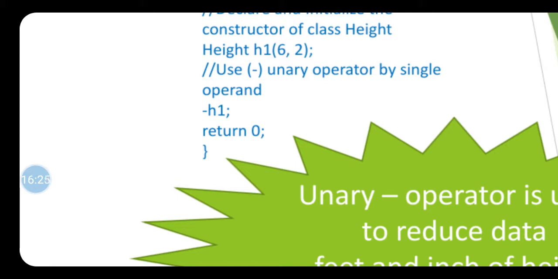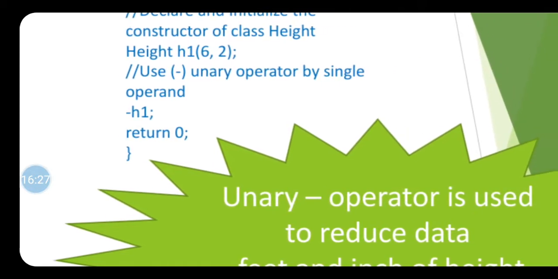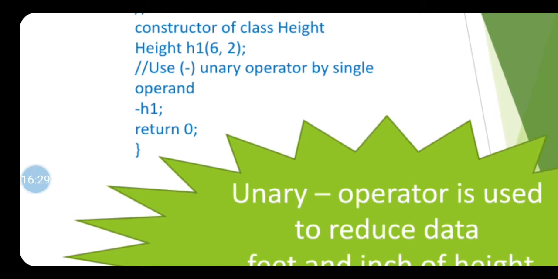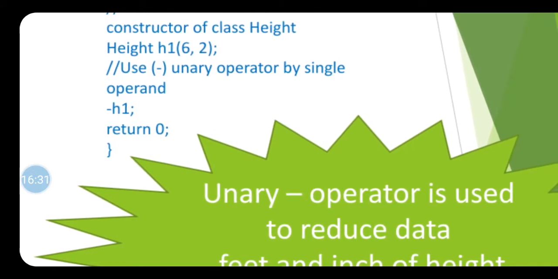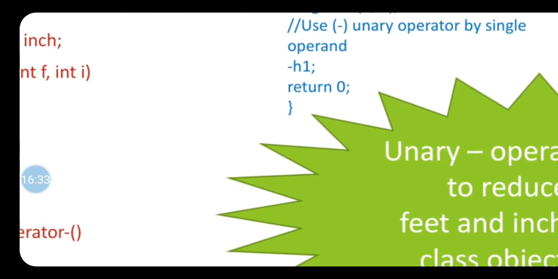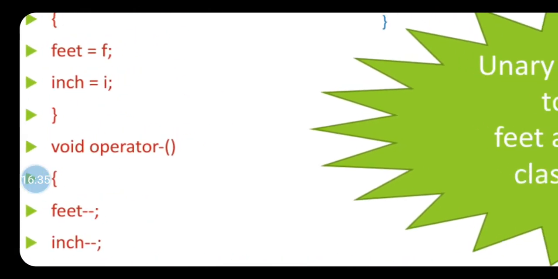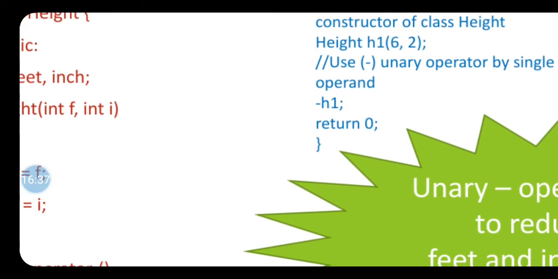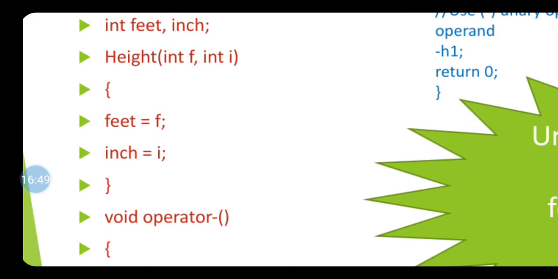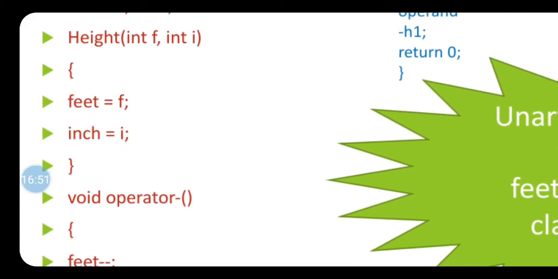See, when you use this operator followed by the object name, at that time your operator function automatically gets called. Again, there is no need to call your operator function. Whenever you are using that particular operator, at that time your operator function gets called. Here I wrote the minus operator.